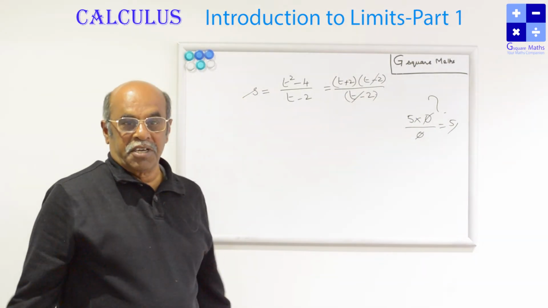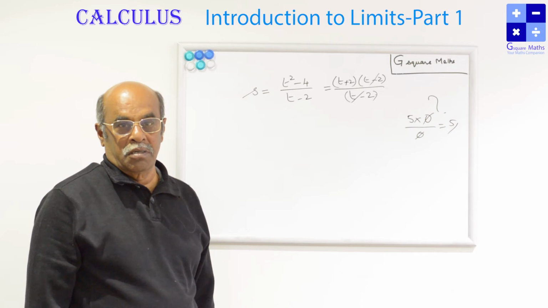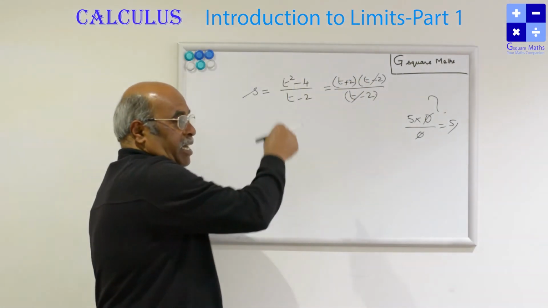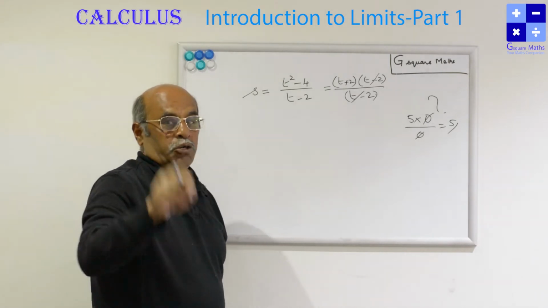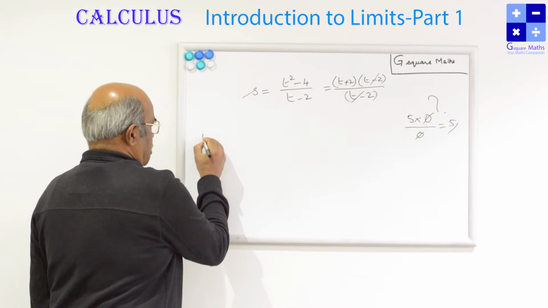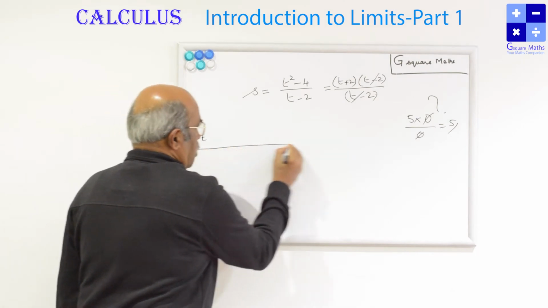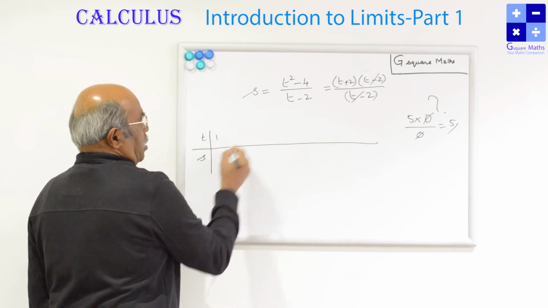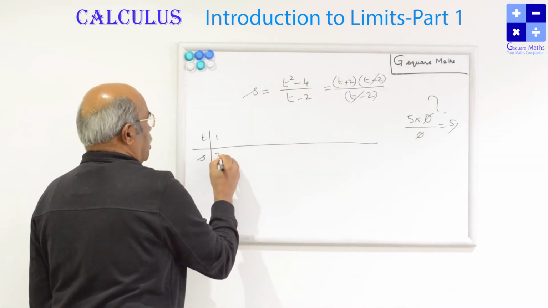We are coming to a contradiction in mathematics. So, I cannot cancel it. But I can cancel if t is not equal to 2. So, let me take all other values. When t is equal to 1, it is 1 plus 2, which is 3.